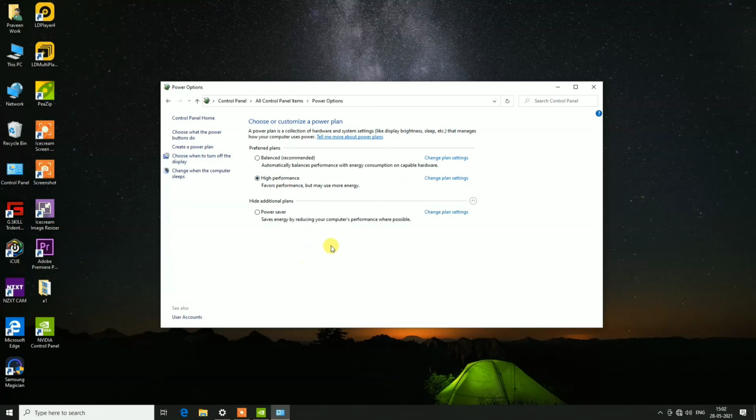So you have to turn on the High performance setting to get maximum performance from your NVIDIA graphic card. So guys, these are the settings you can apply in your NVIDIA graphic control panel and use them to get and increase maximum performance and boost your gameplay FPS easily.